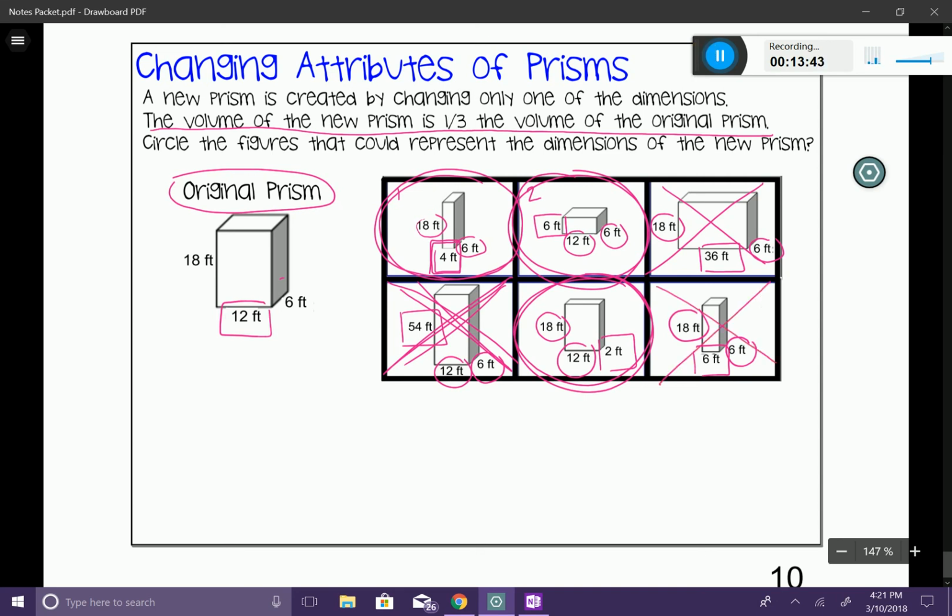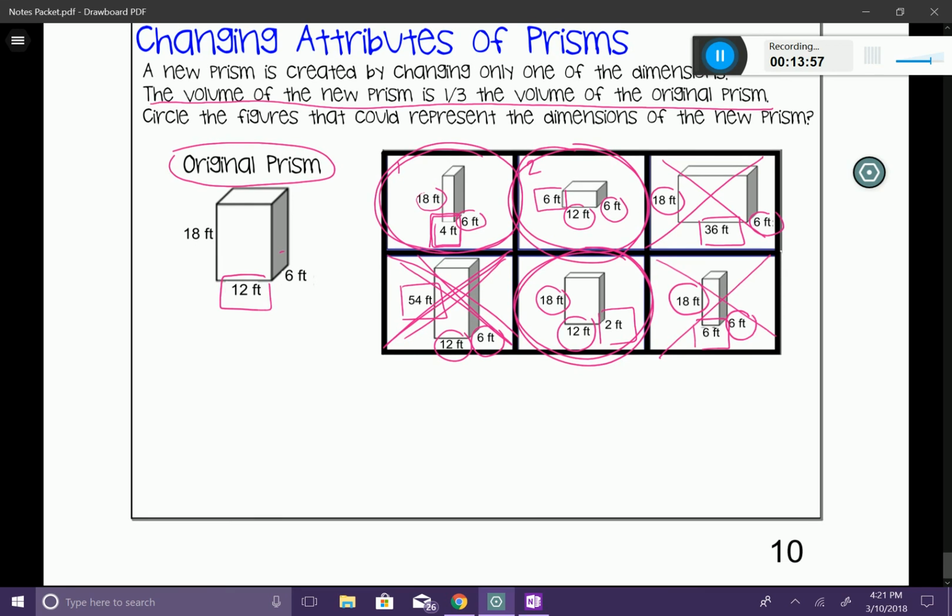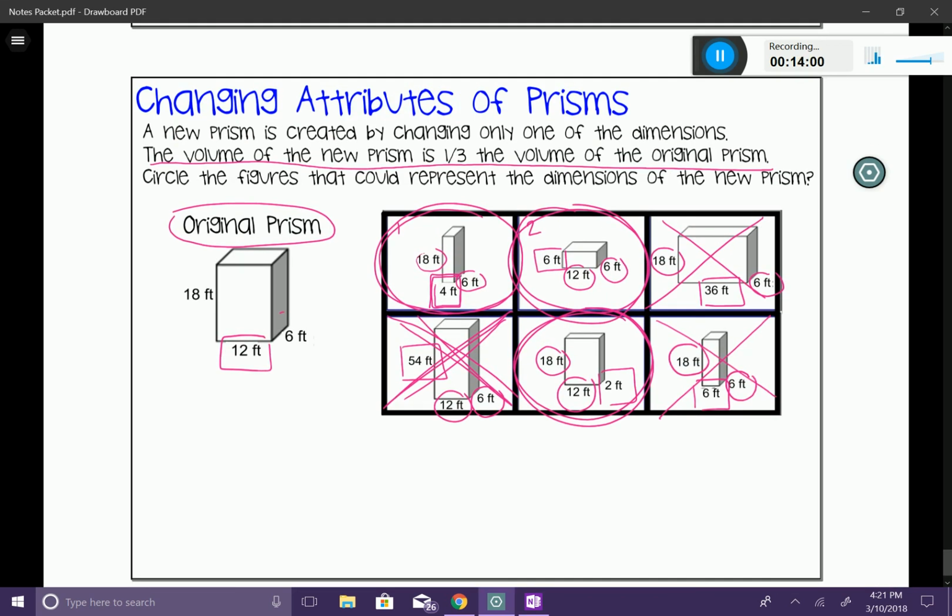So that is one way you can do this problem. Another way is you can calculate the volume of the original prism and then calculate the volume of all 6 prisms and figure out which one has a third of the original volume. But I personally like using that second one. Okay, that ends our lesson on the changing of the attributes of our prisms.